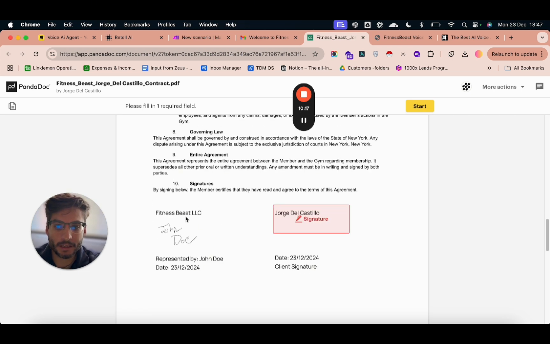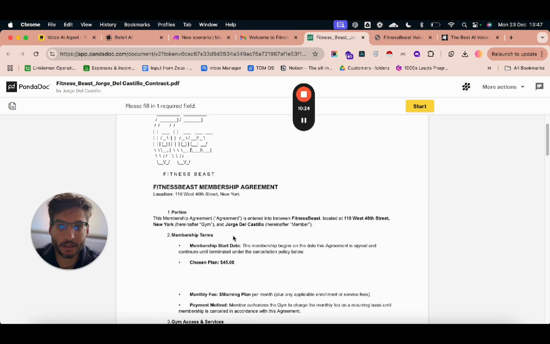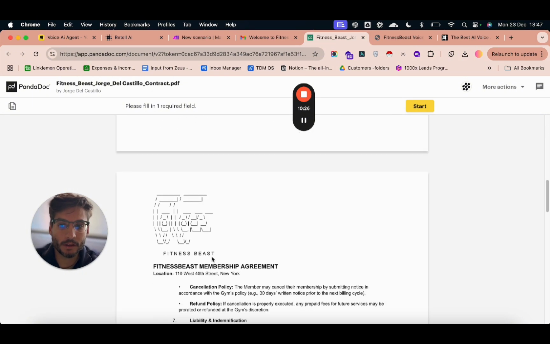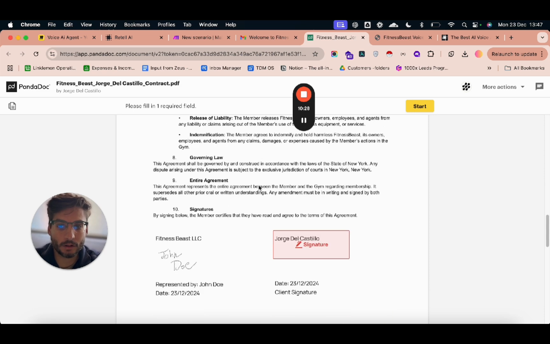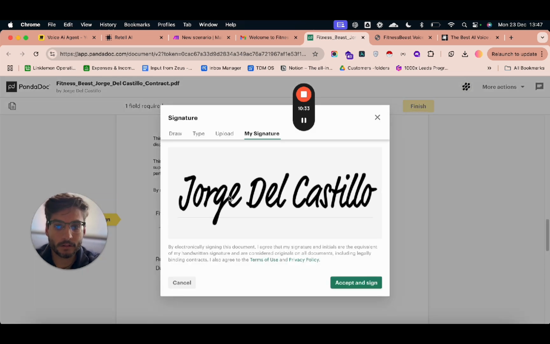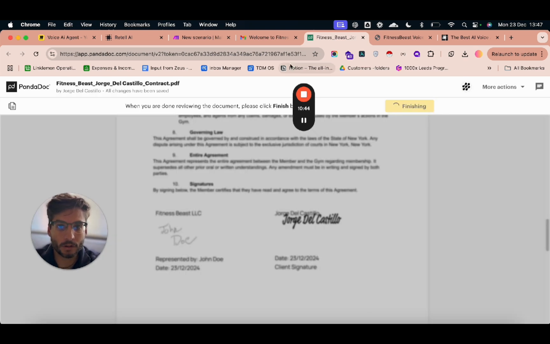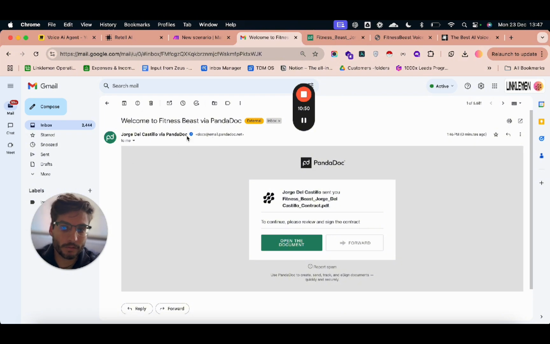And then basically I have this here, and this looks like it didn't come in the right place because I could see it was pushed a little bit. But like I said, this was a document that I put together very fast. So we could just simply click here. My name is automatically filled out because I've passed this as a dynamic variable through the API. I can accept and sign. This will trigger a webhook. And then I will also be notified the document was signed. And as you can see, it's here.